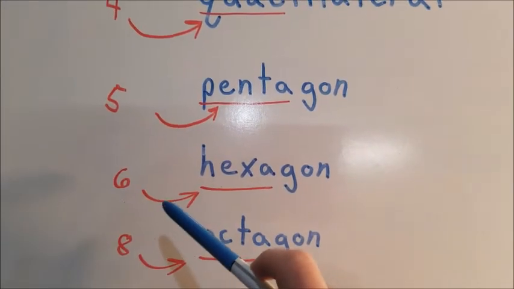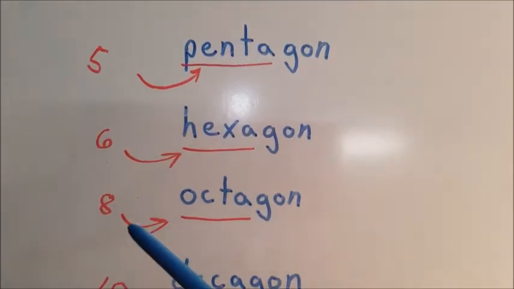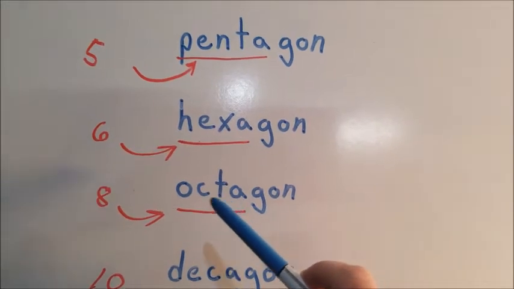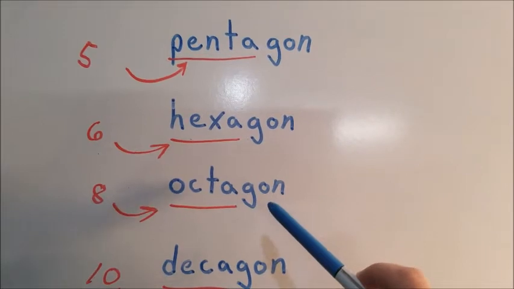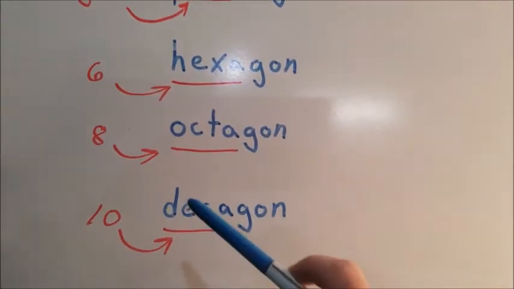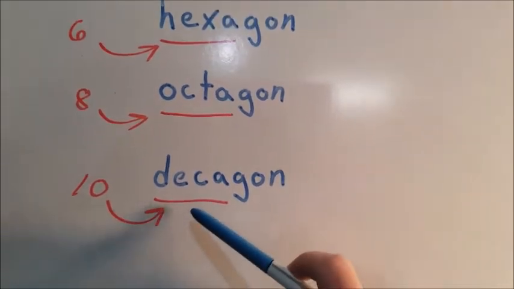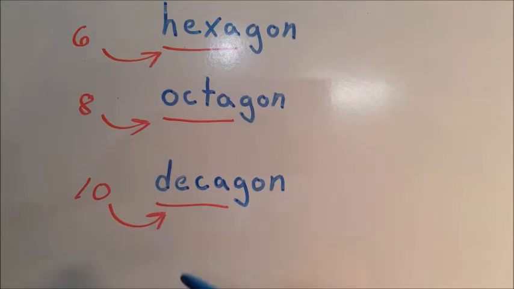Hex means 6, a 6-sided figure. Octa means 8, an 8-sided closed plane figure. And then, of course, deca means 10. So that's a closed plane figure with 10 sides.